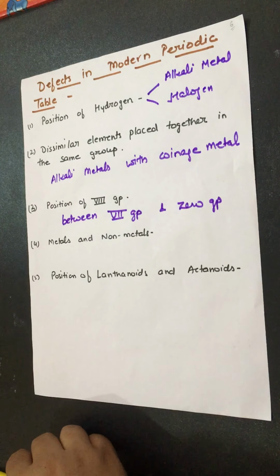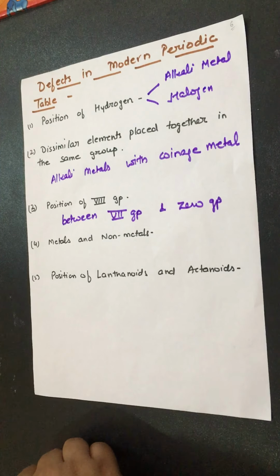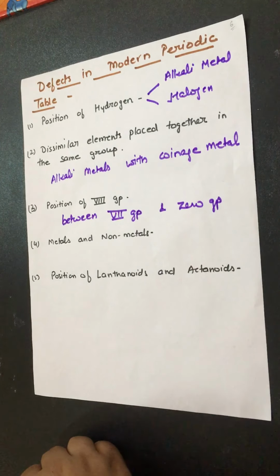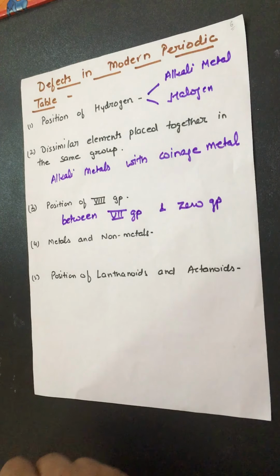We will talk about the atomic number and the nomenclature of atomic numbers greater than 100. It was proposed by the IUPAC. We will talk about it in the next video.